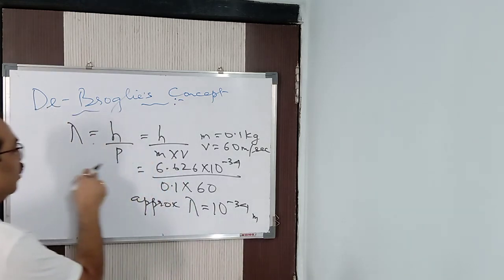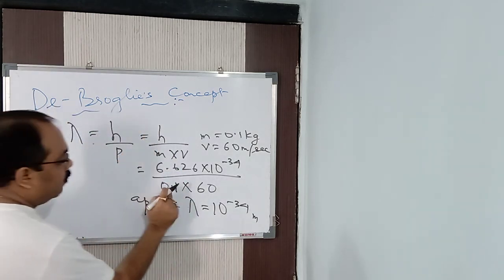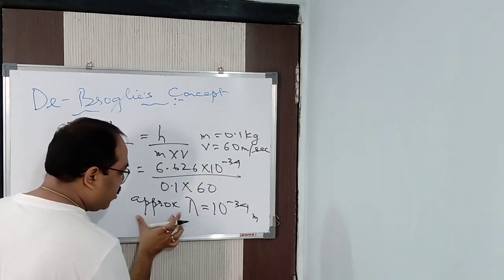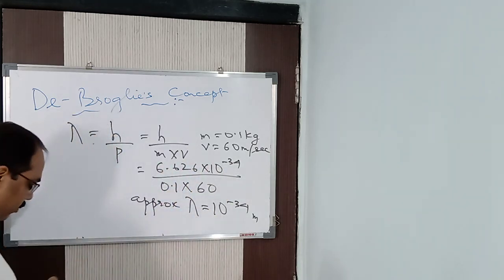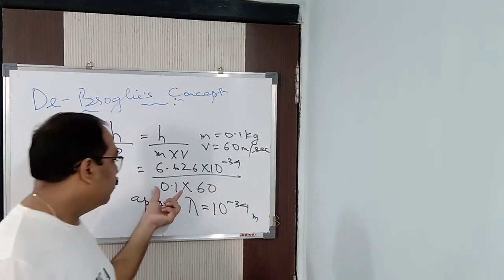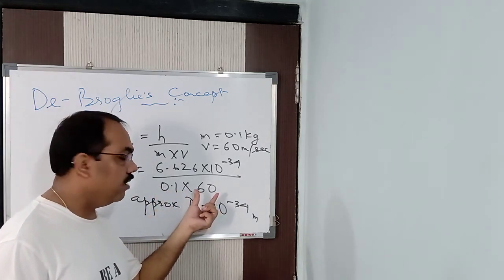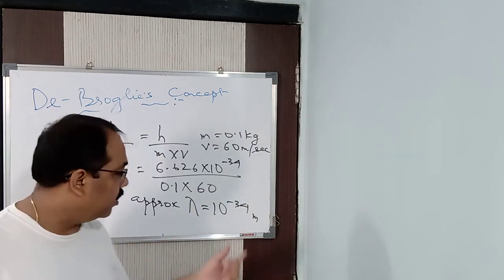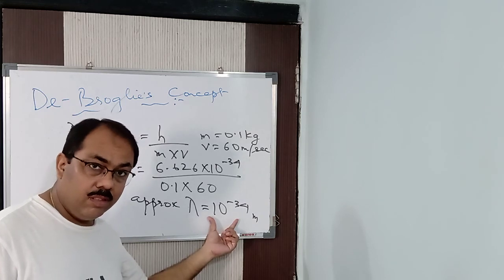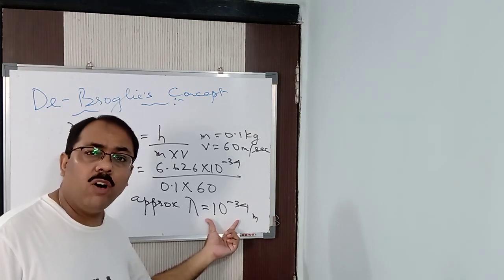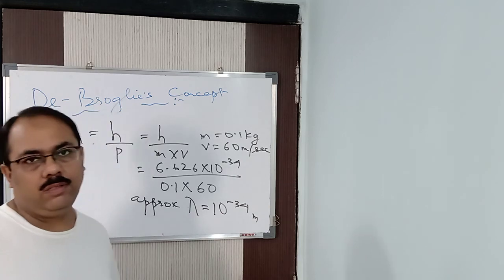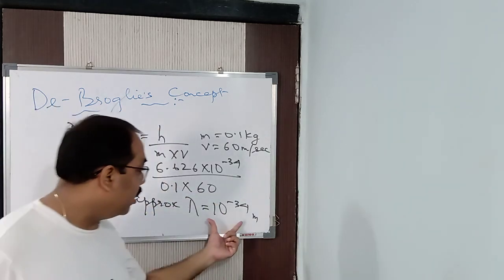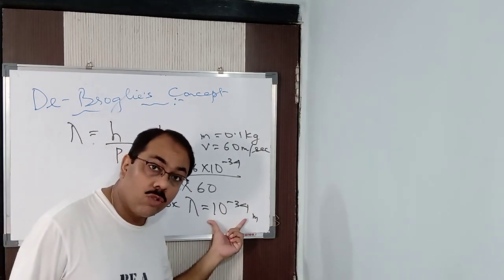Yes or no? See, calculate it. Lambda is equal to h by p, h by mv. I put the value of mass and velocity, which nearly comes to 6. I have cancelled it, and approximately the value is 10 to the power minus 34 meter. Now tell me, when a ball is moving with a speed of 60 meter per second, will the ball be visible or the wavelength be visible? This wavelength will not be visible to you. By any powerful microscope also it is not visible. It is not visible to the naked eye, forget about that, but it is not visible by a powerful microscope either.